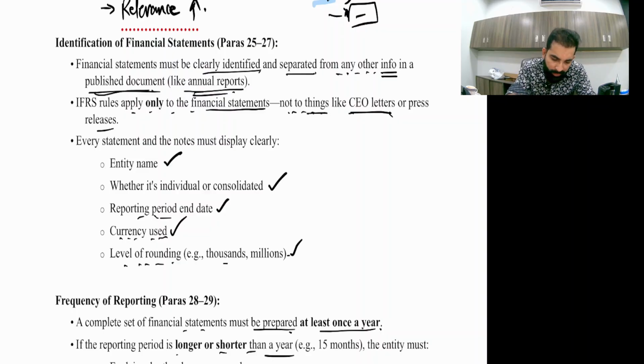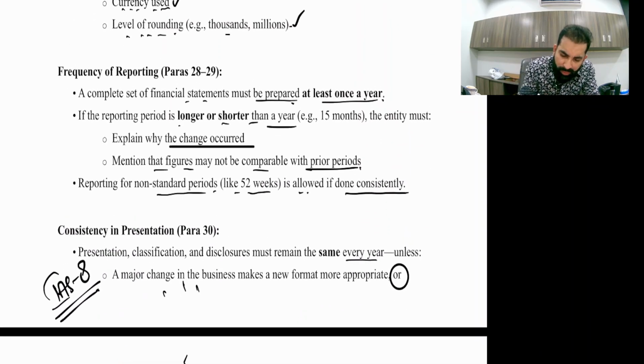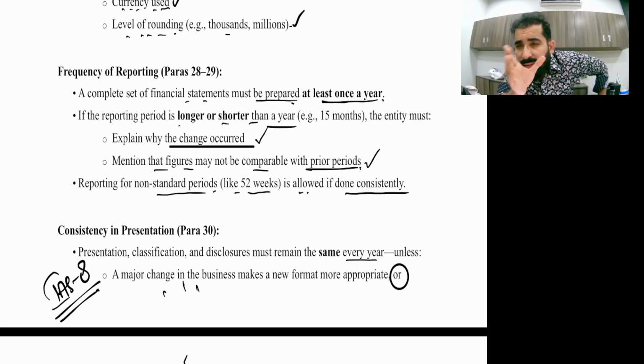Then the frequency of reporting: a complete set of financial statements must be prepared at least once a year. That's normal practice. If the reporting period is longer or shorter than a year, the entity must explain why the change occurred, why you are changing the accounting period. You need to give the disclosure for this and mention that figures may not be comparable with the prior period. Yes, the last time period was 10 months and this time it's 12 months, or last time it was 15 months and this time 12 months.